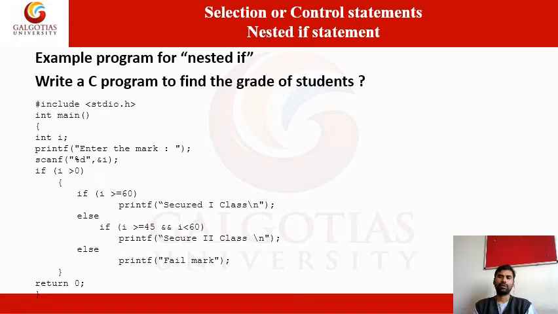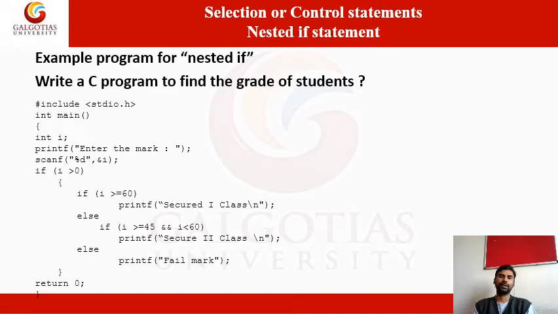Those who get greater than or equal to 60 marks belong to first class. Those who secured marks from 45 to 59, not 60 but less than 60, are in second class. In the else part, they are neither greater than 60 nor between 45 and 60.